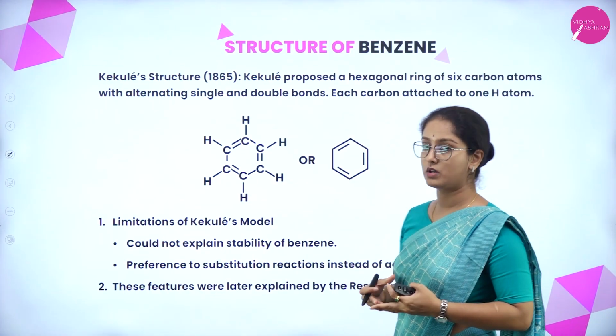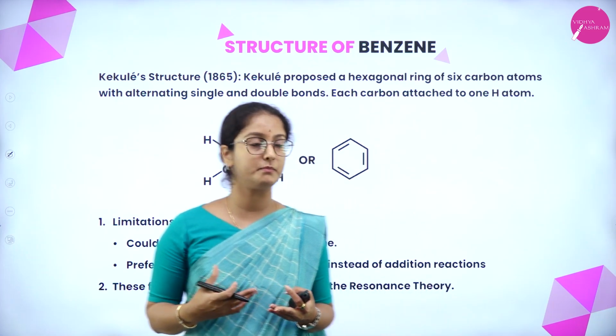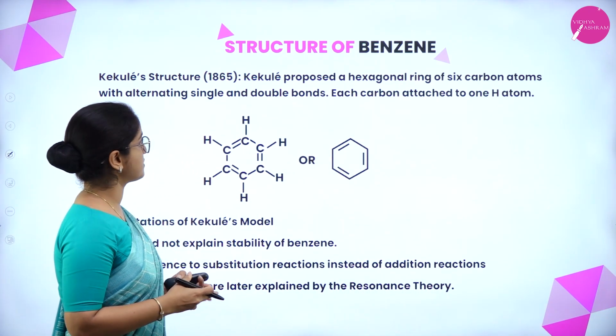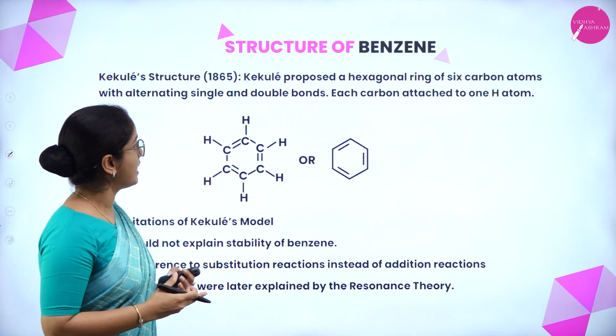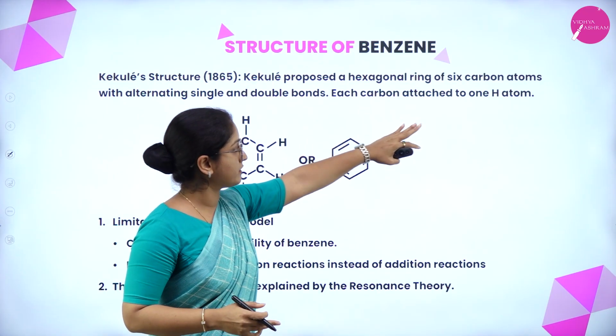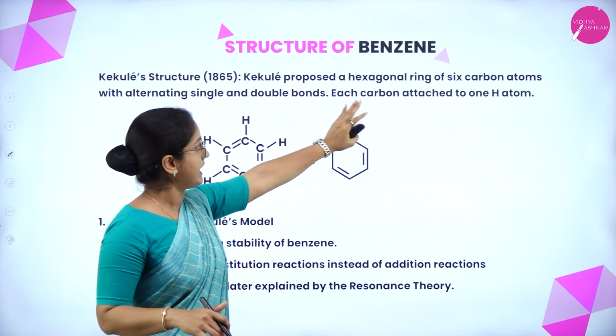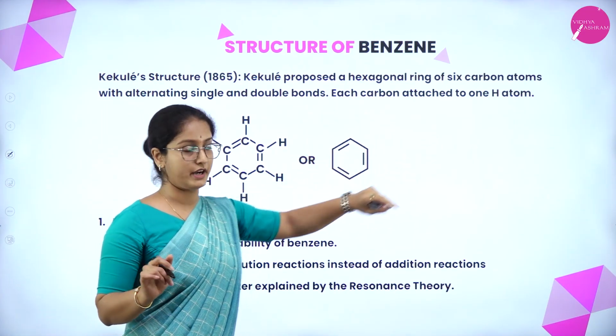So, now let us see the characteristic features of the benzene ring. The structure of benzene was proposed by Kekulé, a scientist. He proposed a hexagonal ring of 6 carbon atoms with alternating single and double bonds, each carbon attached to one hydrogen atom.